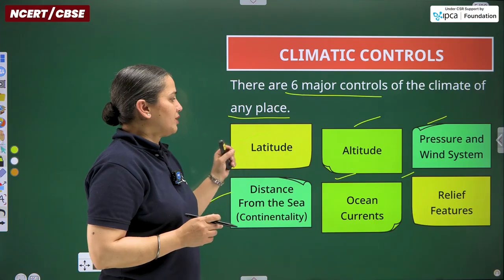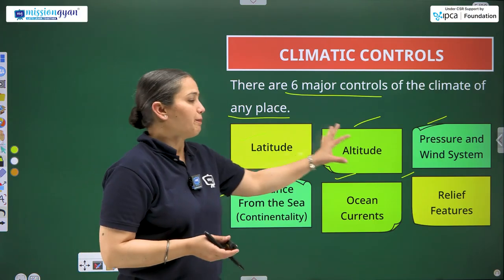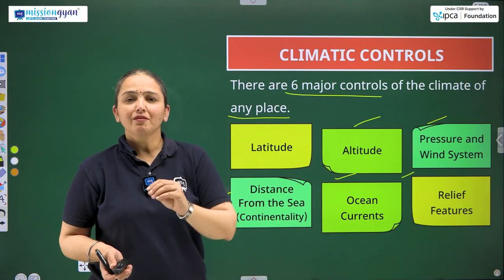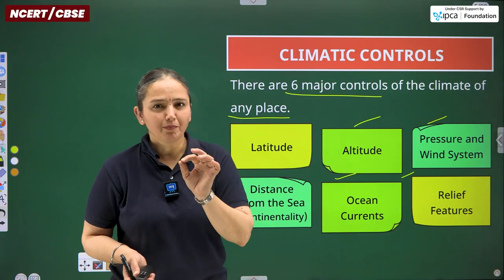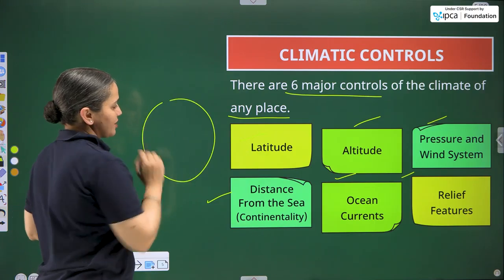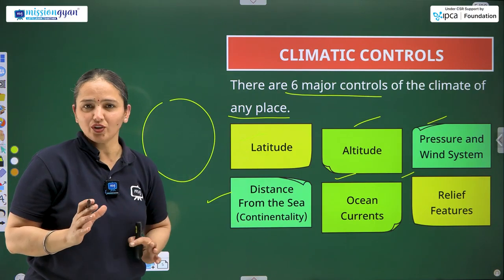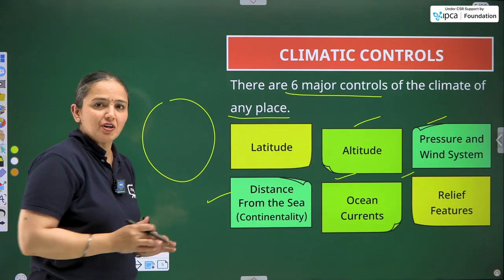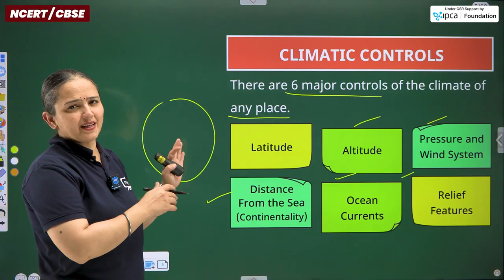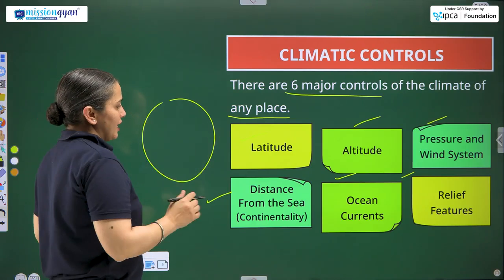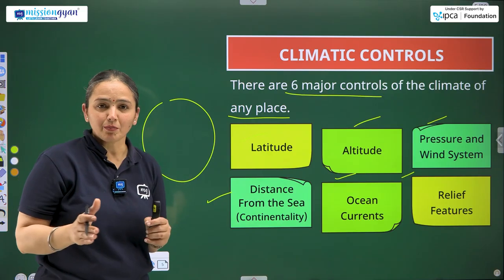Talking about latitude, altitude and these basic ones, let me give you an overview in brief. This is the diagram of the earth. Not exactly a replica of the earth, but for understanding, I think it's good. Talking about latitudes, I hope everyone still remembers.